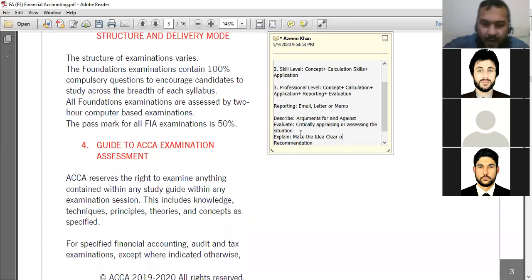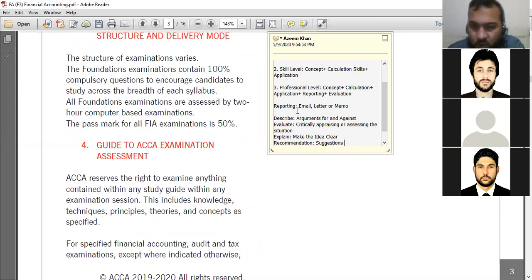For example, if the examiner asks you to explain the asset, it means you have to explain what an asset is and give different example types of asset. So that means explain. Recommendation means you are giving suggestions and solutions.